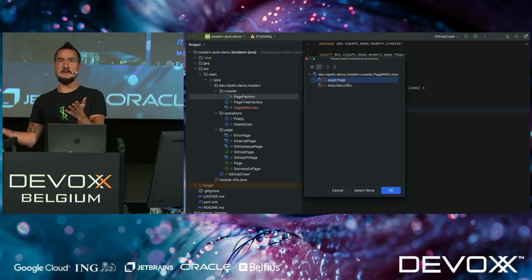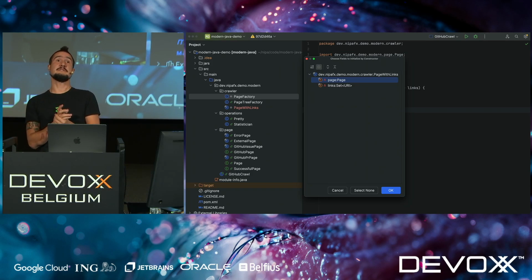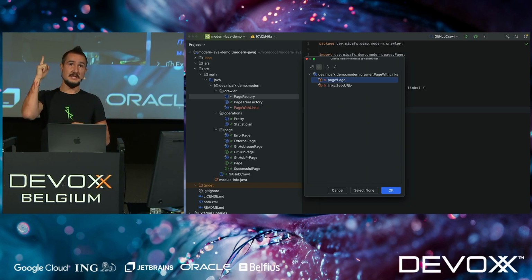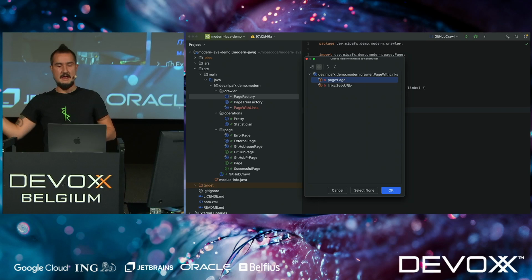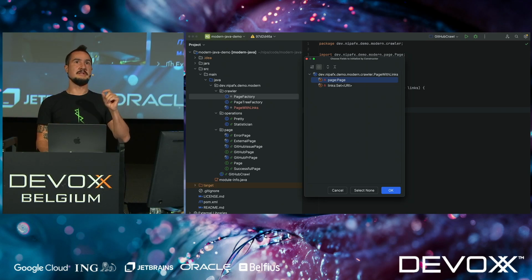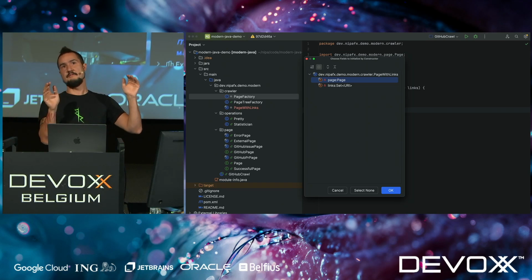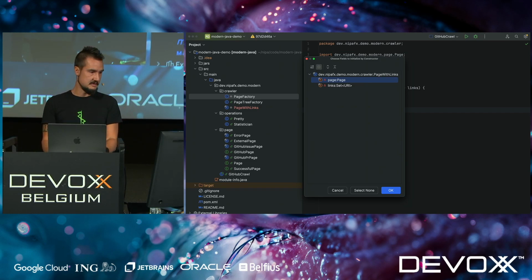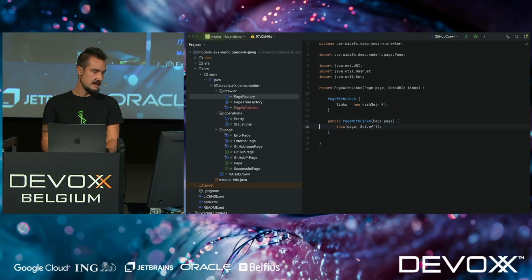You can have several constructors, but what you need to do here is what could be called constructor chaining or telescoping constructors. Unlike in a class, where you can have several constructors that all assign fields individually and basically do their own thing, this is not possible with records. There's one constructor that does the field assigning, and every other one must forward to that one. That also means all your checks should go to that constructor, and everything else should just do the minimum amount that is necessary to guard the invariants. Okay, so let's have just this one, and IntelliJ already does the right thing, puts an empty set here. So that's all good. I have an additional constructor now.